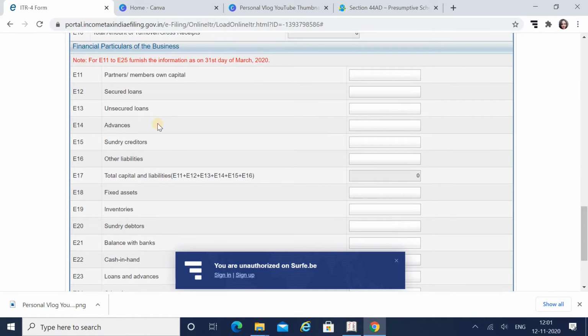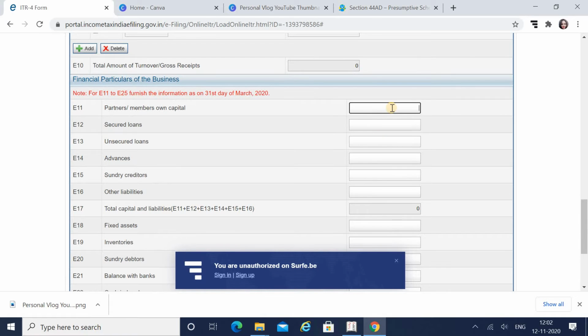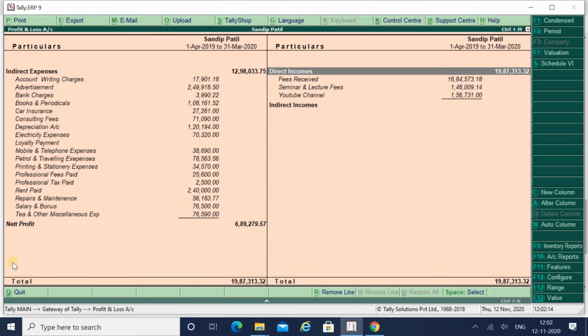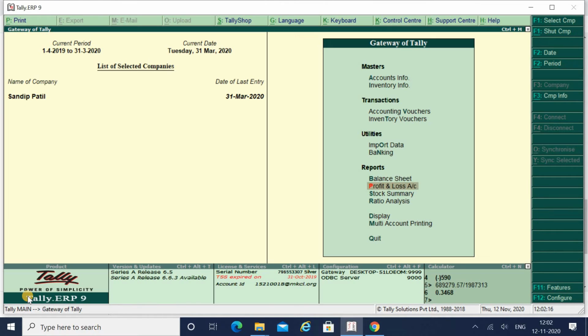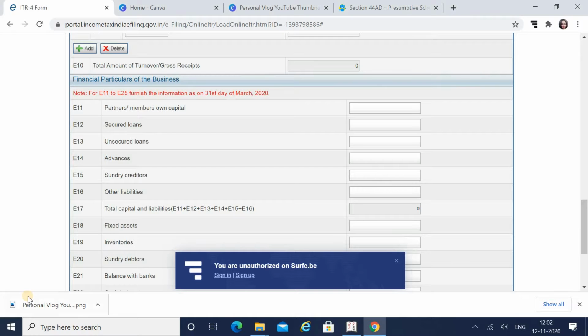Next is the information as on 31st day of March 2020. You have to fill in the balance sheet details. Whether or not you have balance sheet details, if you have them, you can fill them in over here. As I have prepared the balance sheet, I can fill in the details. So let's go to the balance sheet. I will open the detailed view.